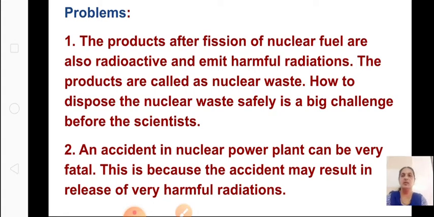An accident in a nuclear power plant can be very fatal. This is because the accident may result in release of various harmful radiation. There can be accidents taking place in this nuclear reactor, because it is a very quick reaction, and it can cause a blast. I already told you. Okay, hope you have understood nuclear fission and the nuclear power plant.